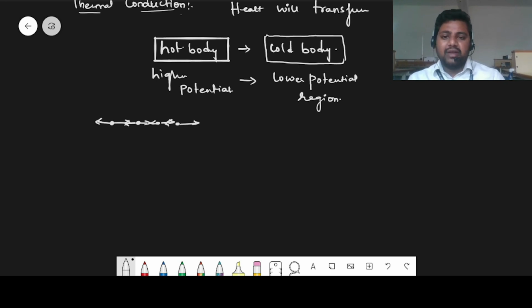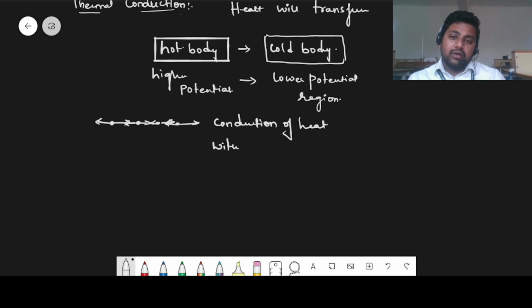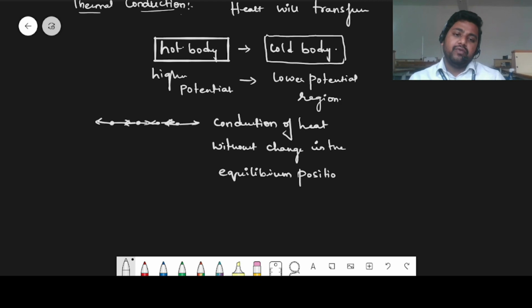In this way, conduction of heat happens without change in the equilibrium position of the particles. So this happens in solids.